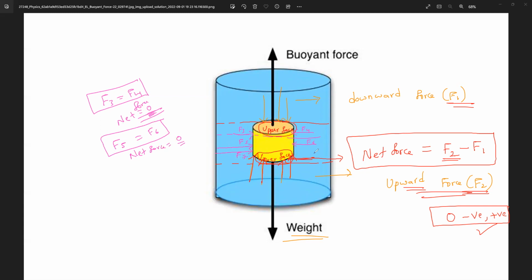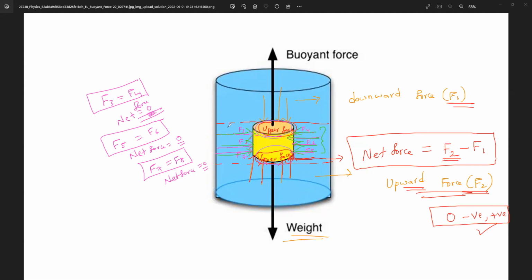Let me take at this depth F7 and this is F8. Now tell me, F7 is equal to what? F8. So what is the net force? Net force is zero. So if anybody immerses an object, only which surfaces will experience the force? Upper surface and lower surface. Understanding? Only the upper and lower surfaces will experience the force. Then on all the remaining horizontal sides, the force is always equal and opposite.